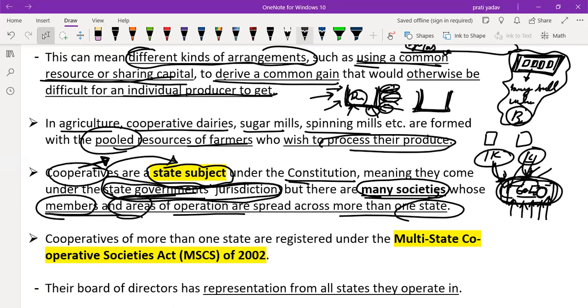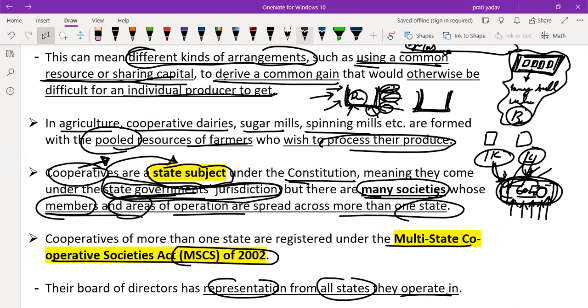So cooperatives of more than one state are registered under the Multi-State Cooperative Society Act 2022 (MSCA), and their board of directors has representation from all states they operate in. Remember, it is a state subject, but if your cooperatives are spread in different states, then the board of directors has representation from all those states.